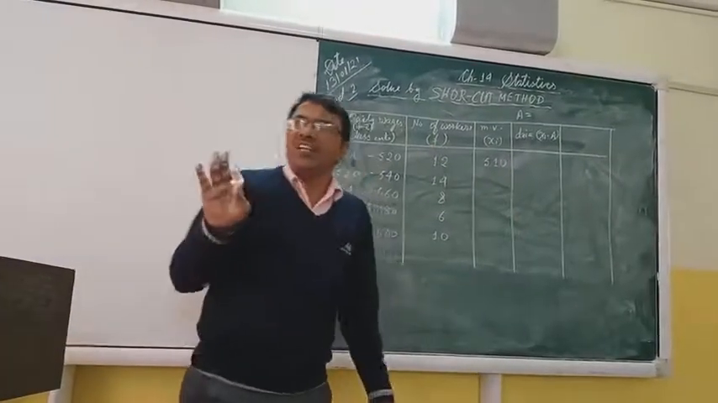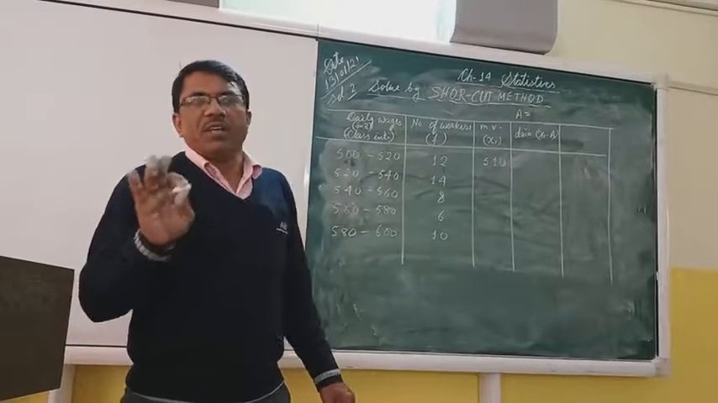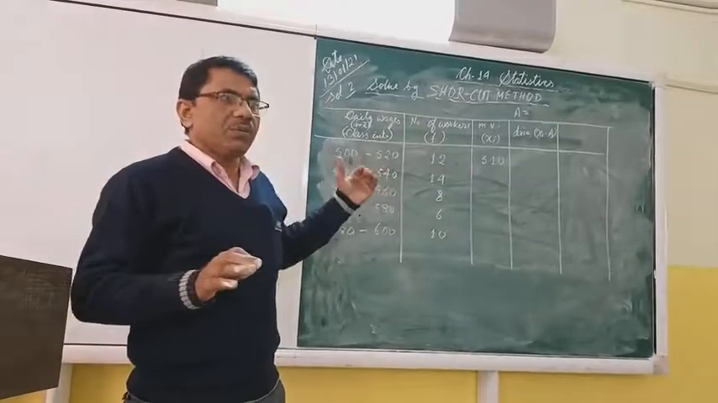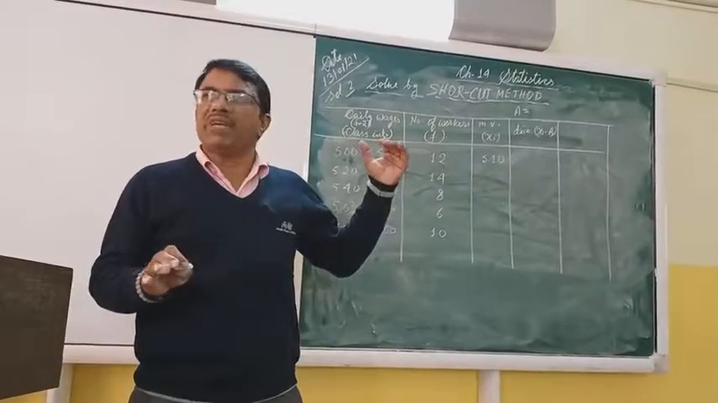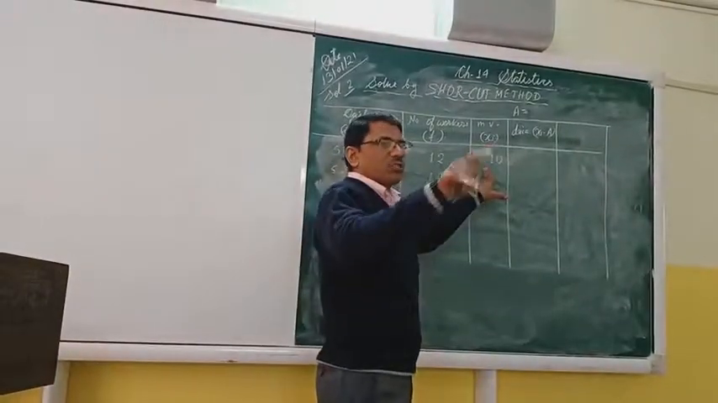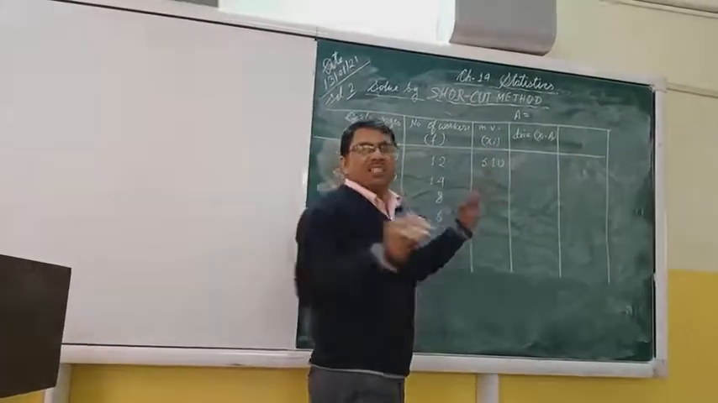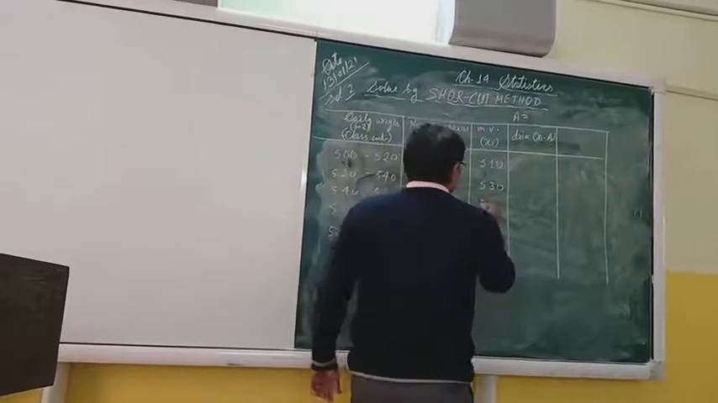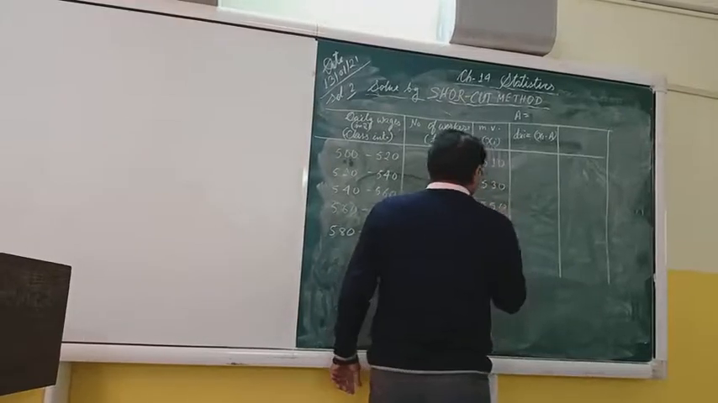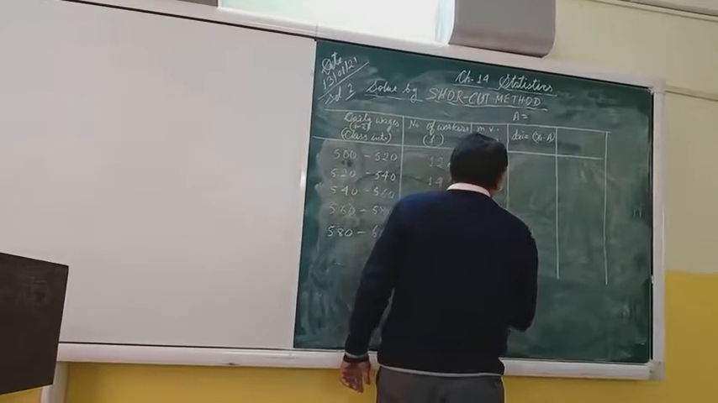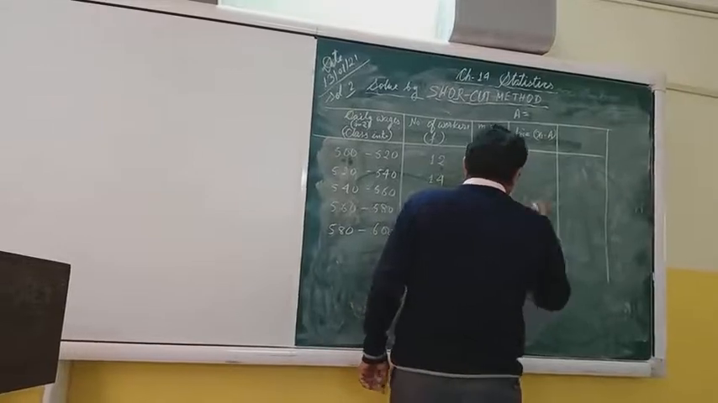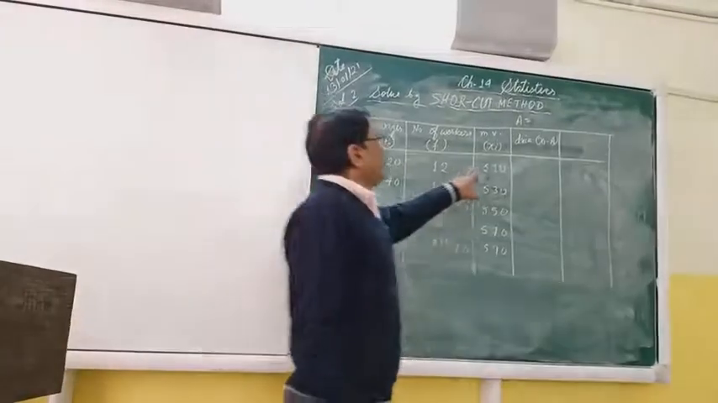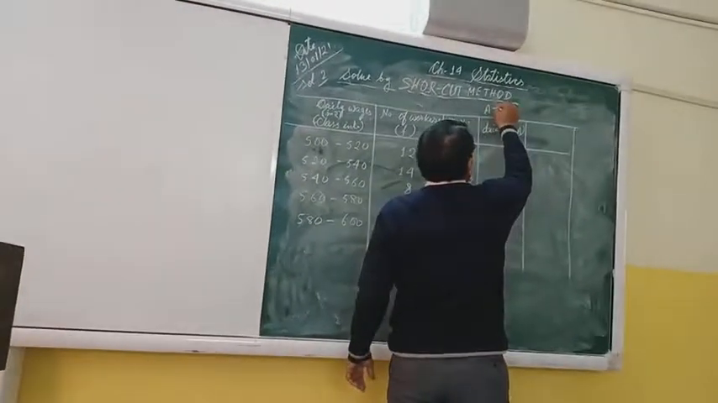Now there is no need to add the lower and upper limits, and no need to divide by 2. Directly we shall add the class interval gradually, one by one. Our class interval is 20. So 510 plus 20 is 530. Again plus 20, 550. Now 570. Now 590. The mid values have come.